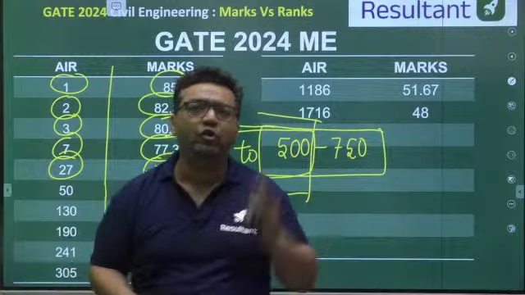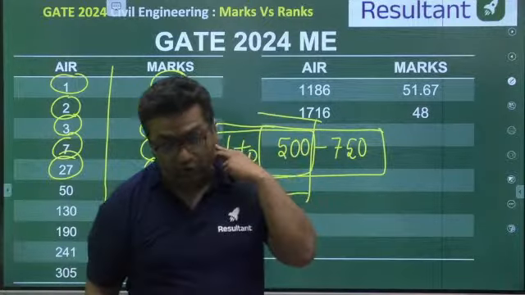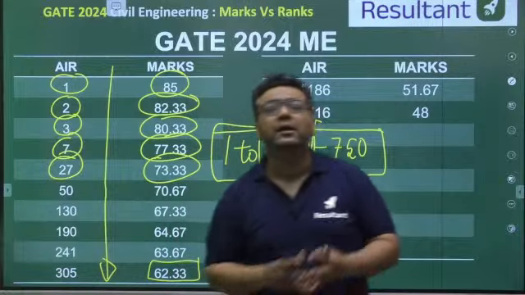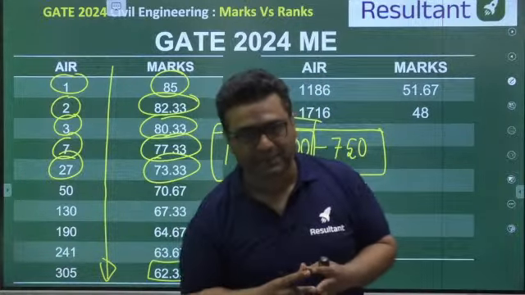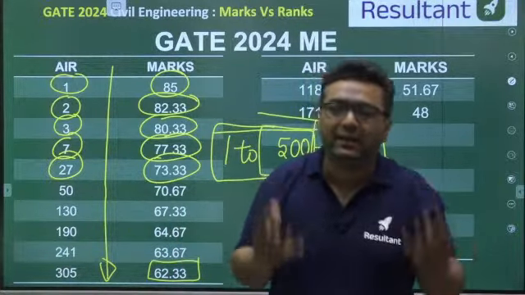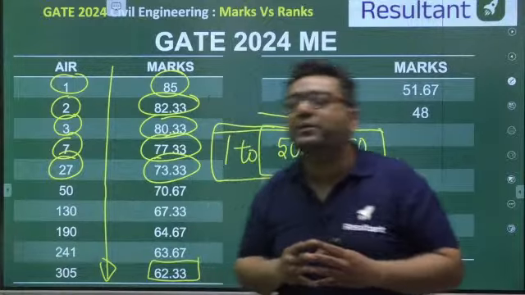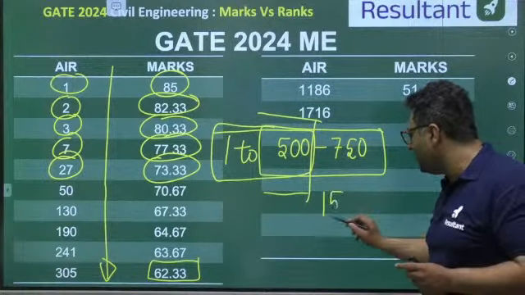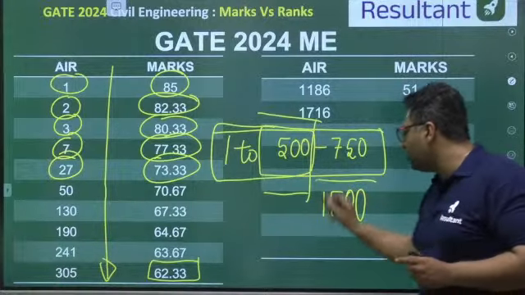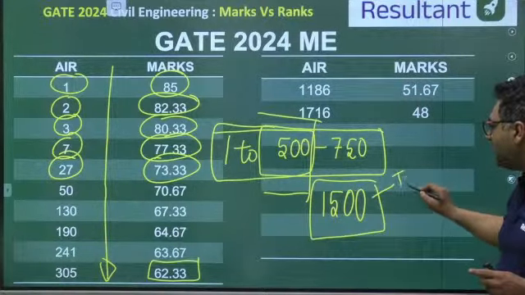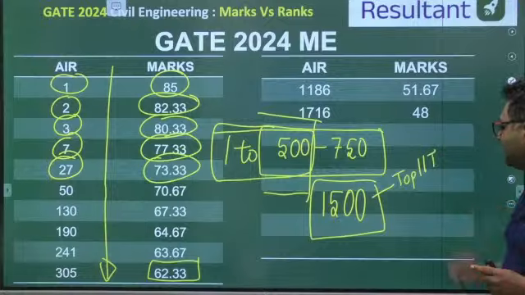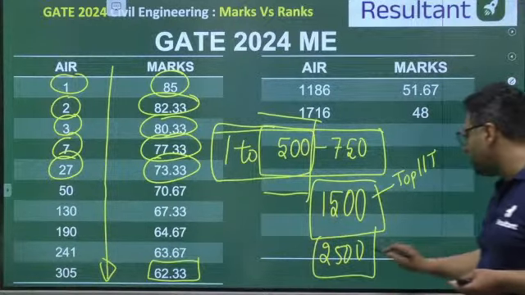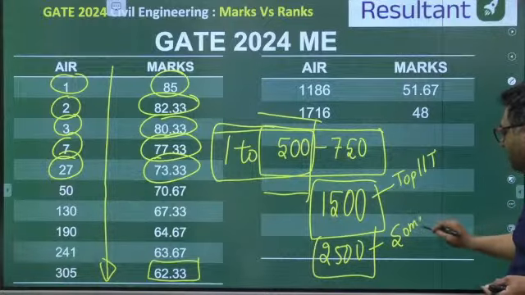But if you are looking for top IITs like IIT Bombay, IIT Delhi, IIT Madras, IIT Kharagpur, IIT Kanpur, IIT Roorkee, these top 7 IITs, if you are getting a rank up to 1500, you will be getting some good branch in the top 7 IITs for sure. And even if you are getting a rank up to 2500, you will be getting some of the IITs, not top 7, but some of the IITs.